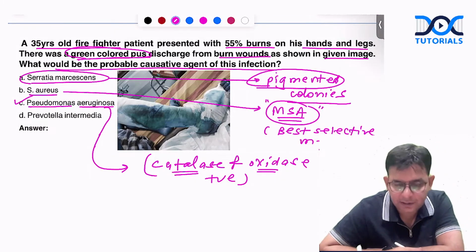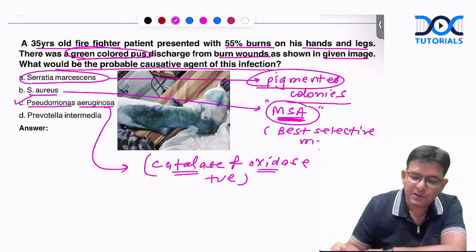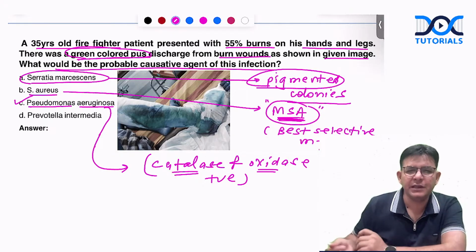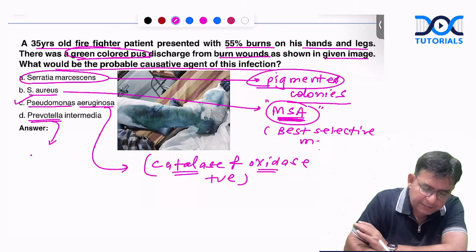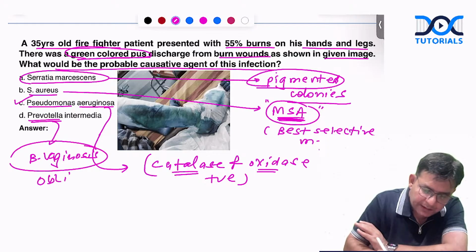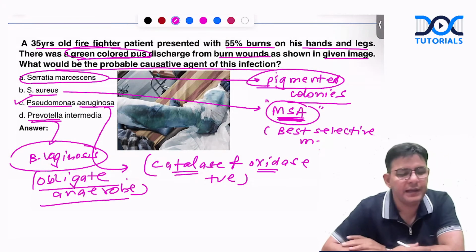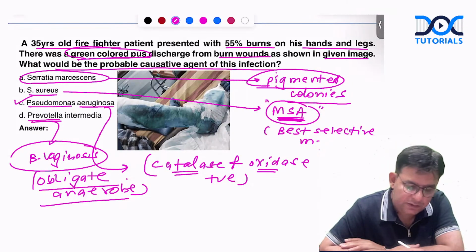Staph aureus, the best selectivity you should know, that is mannitol salt agar, and as you know, Ludlam's media can also be used, and a number of others are there like milk agar, nutrient agar, and all that. Prevotella, this particular name associates with bacterial vaginosis, guys, and this Prevotella is termed as obligate anaerobe. This particular Prevotella is termed as what? It is termed as obligate anaerobe.